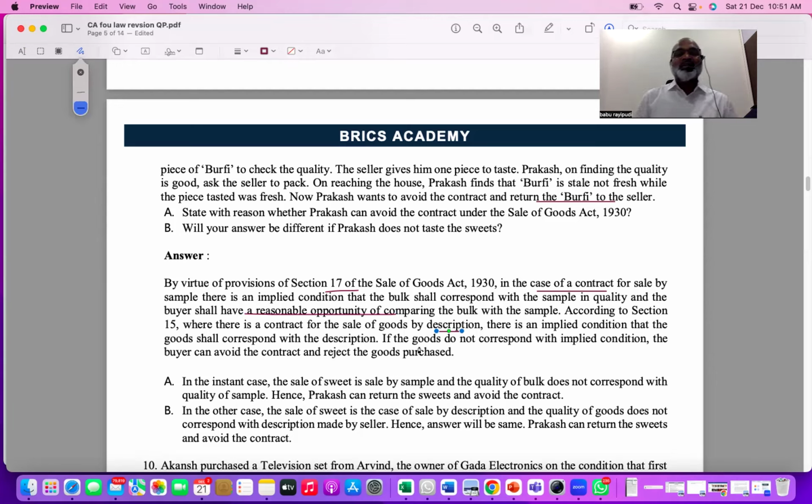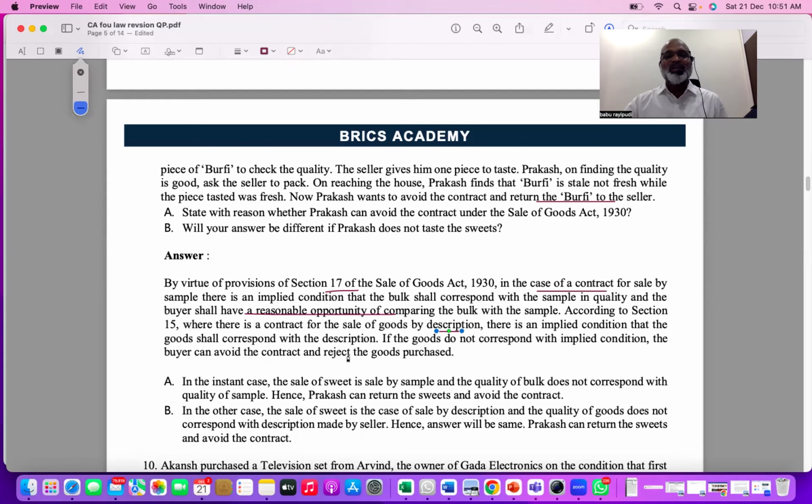Sections 17 and 15. When the seller has given a sample, the goods which are delivered to the buyer should be matching with the sample. When the seller has given a description, there is an implied condition that the goods which are delivered must be matching with the described goods. This is the concept. So the first paragraph, we finished explaining the concept.